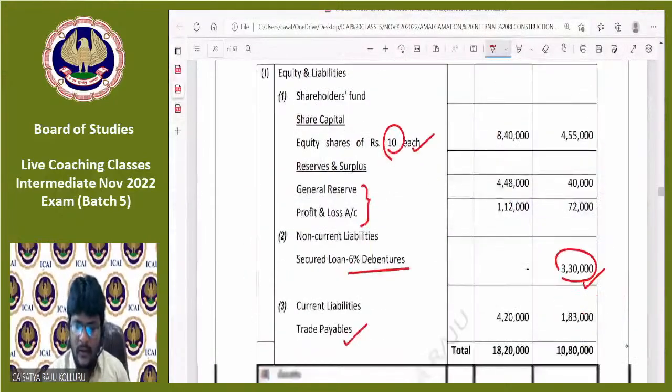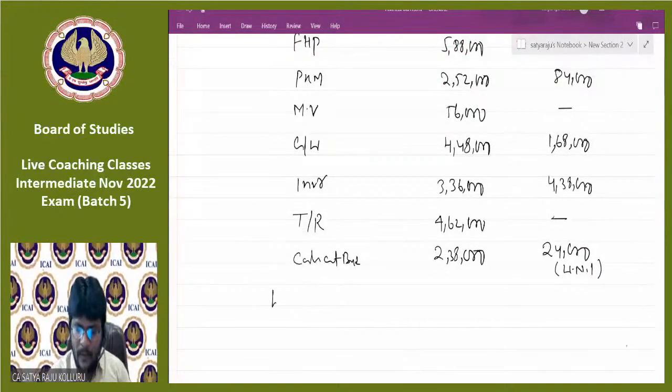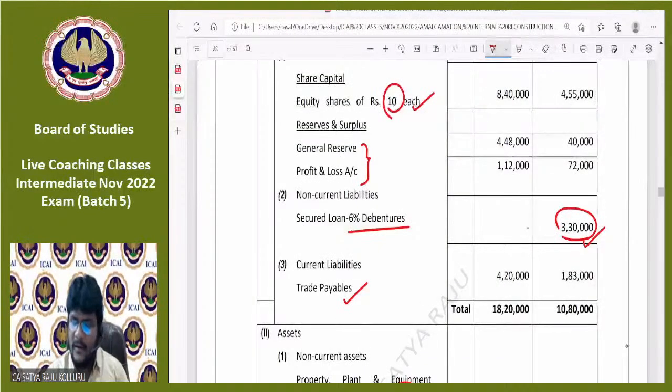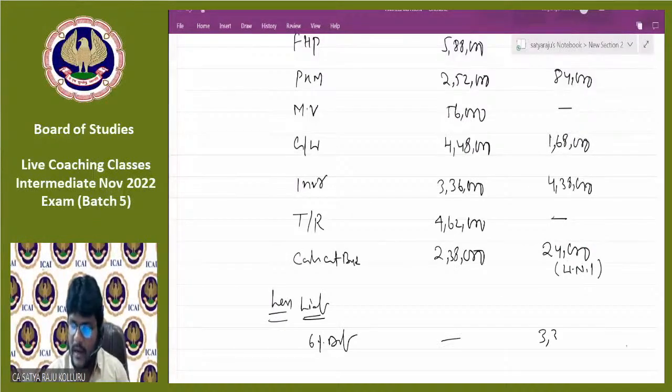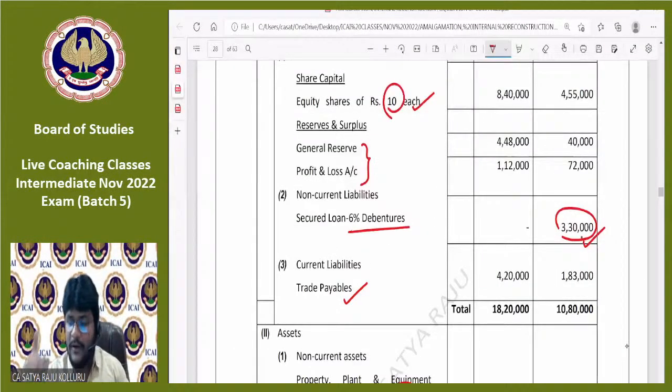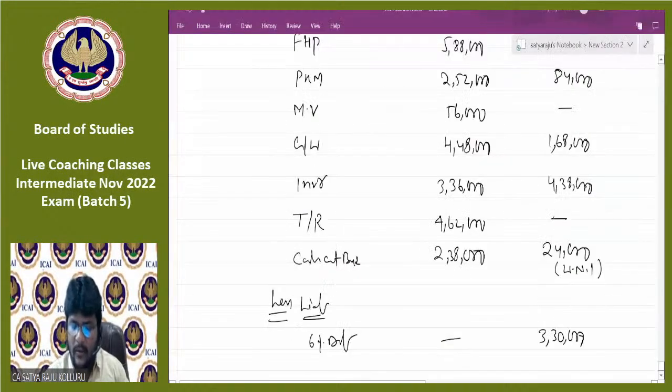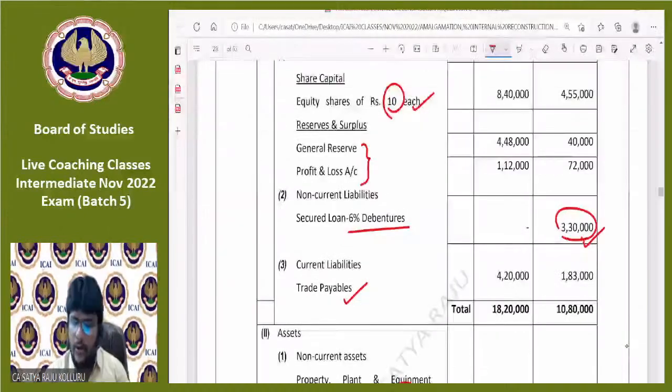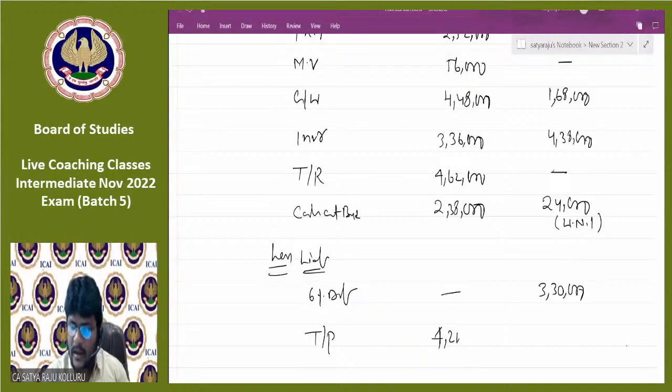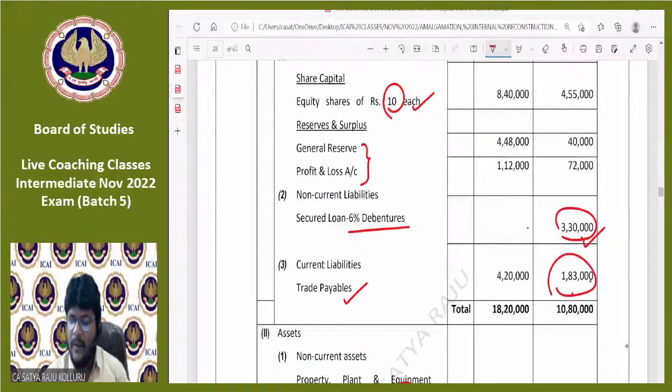Coming to liabilities, guys. Out of the liabilities, 6% debentures is there. Less liabilities. One is 6% debentures. For Galaxy, nothing will be there. For Glory, it will be 3,30,000. Taken over value also at 3,30,000. But we are discharging at the rate of 110 rupees per share. The taken over is at 3,30,000 only. Next, coming to current liabilities, which is trade payables. We can only consider for Galaxy Limited. Again, for Glory Limited, don't consider. Why? This amount of trade payables is ultimately payable by whom? Liquidator. So just ignore.